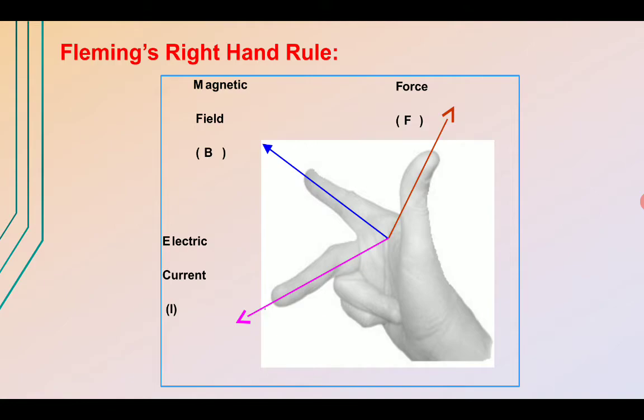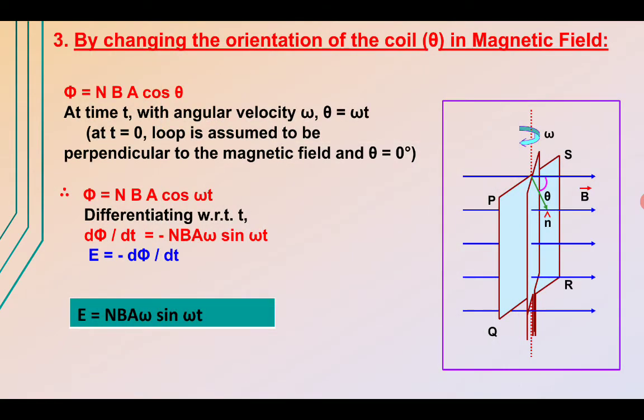There is another method to change the magnetic flux, that is by changing the orientation. We can change the orientation of the coil in order to change the flux for a given coil. So here we have a coil placed in a magnetic field B. B is a uniform magnetic field. We have a coil PQRS, and it is aligned at an angle theta with the magnetic field.